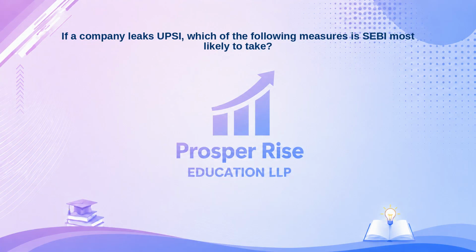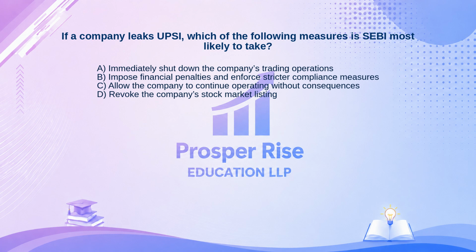If a company leaks UPSI, which of the following measures is SEBI most likely to take? Here are your options. A. Immediately shut down the company's trading operations. B. Impose financial penalties and enforce stricter compliance measures. C. Allow the company to continue operating without consequences. Or D. Revoke the company's stock market listing.